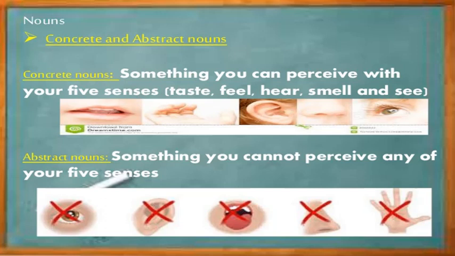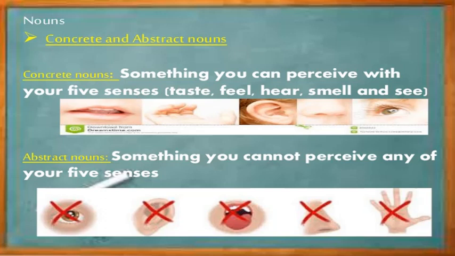For example, bus. So it's a concrete noun. You can touch it, you can feel it, you can see it. That's an example of a concrete noun. Another example, parrot or a puppy. So you can touch the puppy, you can feel the puppy, you can see the puppy.